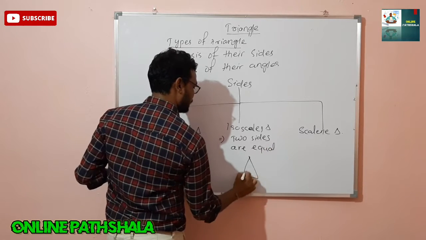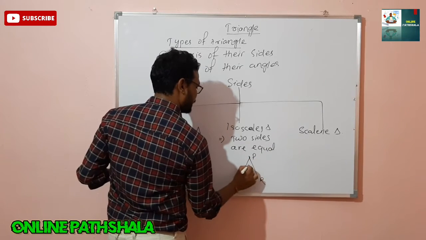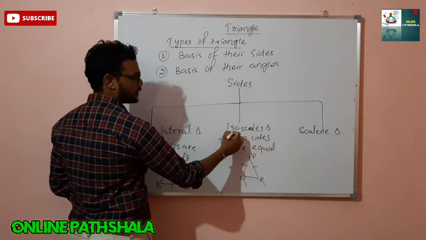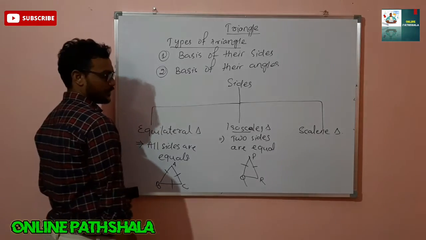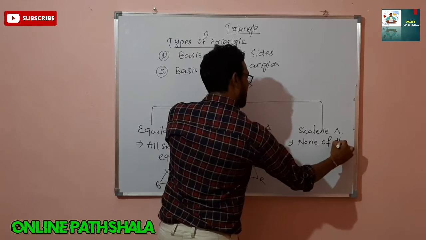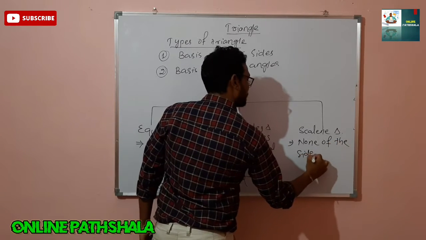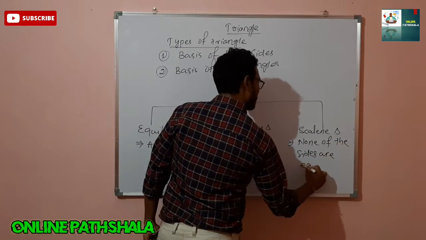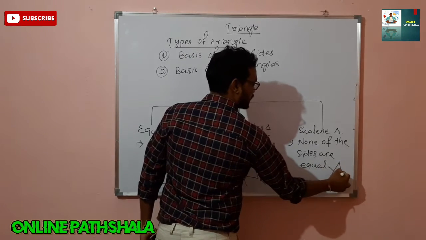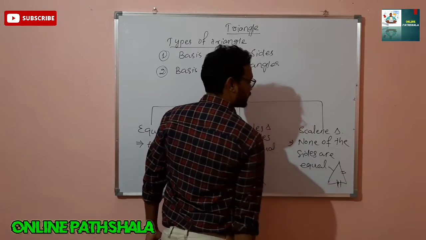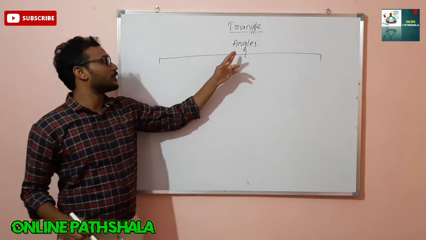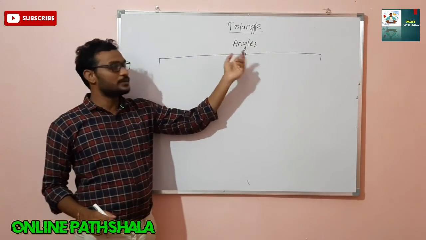Suppose a triangle PQR is given, PQ equal to PR or PQ equal to QR. If any 2 sides are equal, then that triangle is called an isosceles triangle. And the third one is where none of the sides are equal. If all the sides are different in length, that is called a scalene triangle.